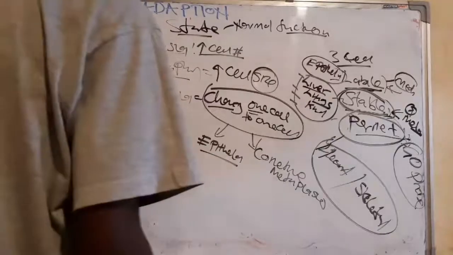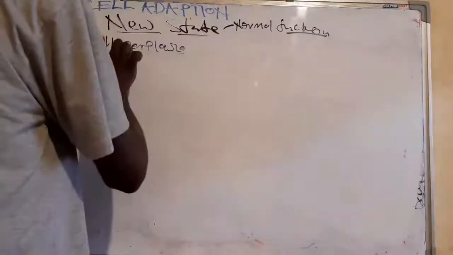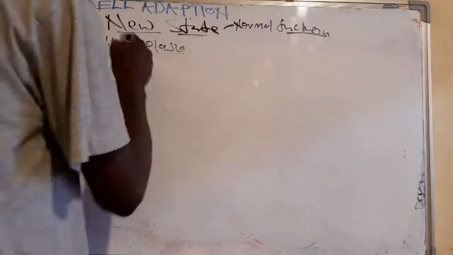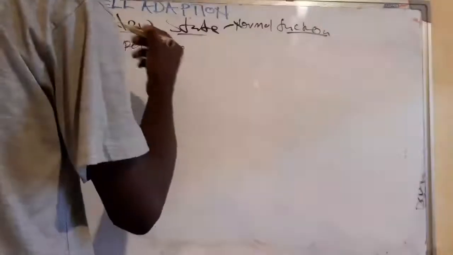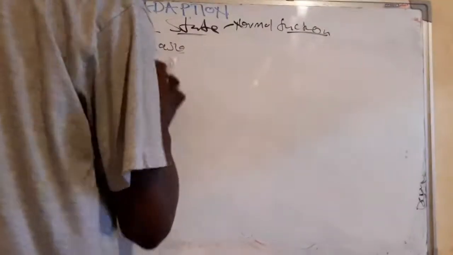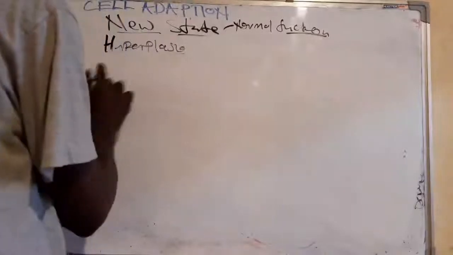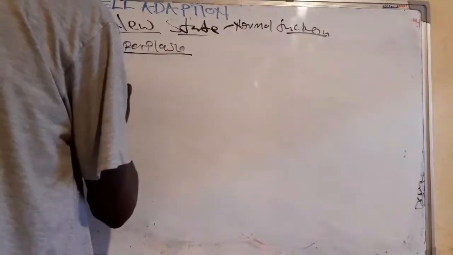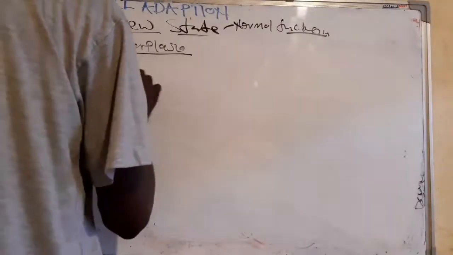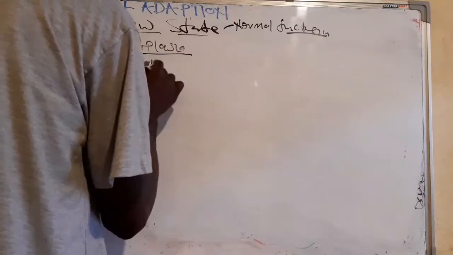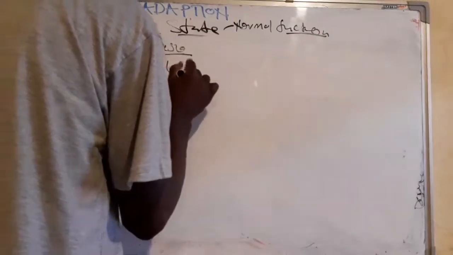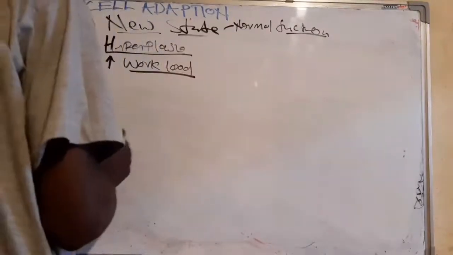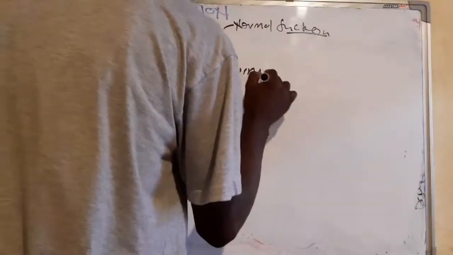So let's start with the hyperplasia. Hyperplasia simply means increase in the number of cells. How is that possible? Hyperplasia is stimulated by the workload, which is the first stimulus, and also the hormone.